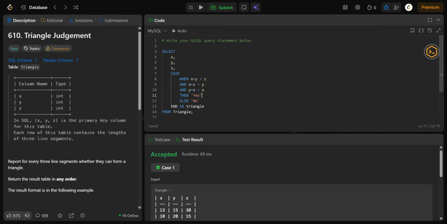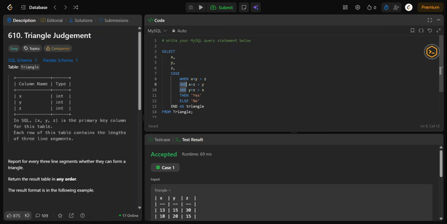Otherwise, it will return no. That's why we are using the and operator. If only one condition or two conditions needed to be true, then we would use the or operator. But if I want all three conditions true, then we need to write the and operator here. Why? Because every condition must be true. Even if one becomes false, SQL will immediately return no.